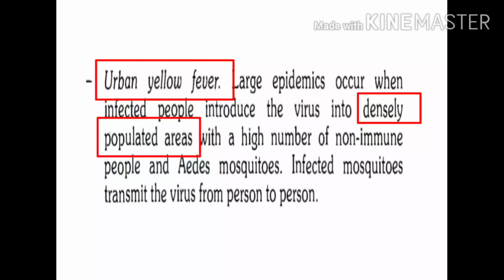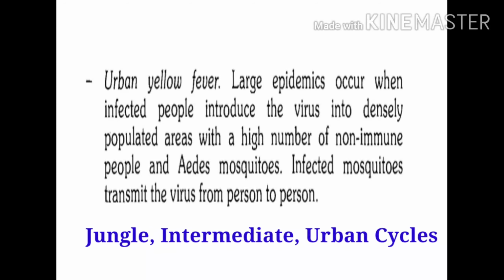If this situation is there, epidemics can occur. So these are the three important cycles that we talk about: jungle cycle, intermediate cycle, and urban cycle.